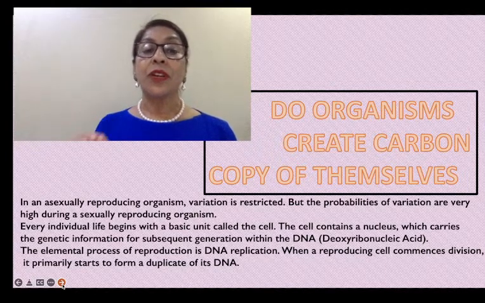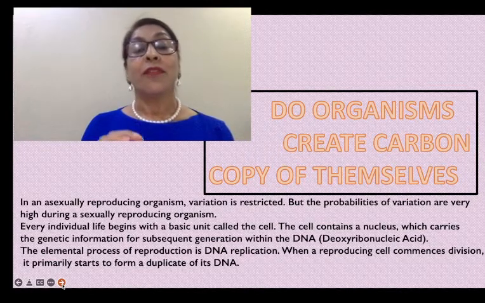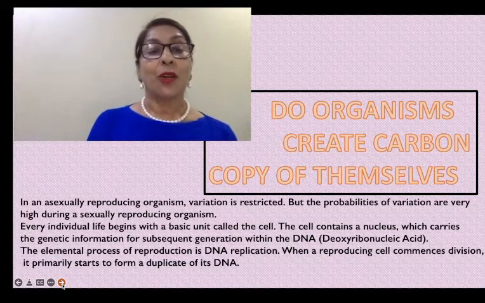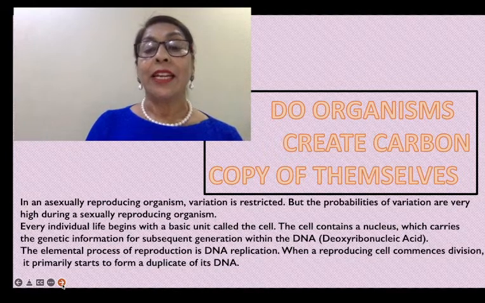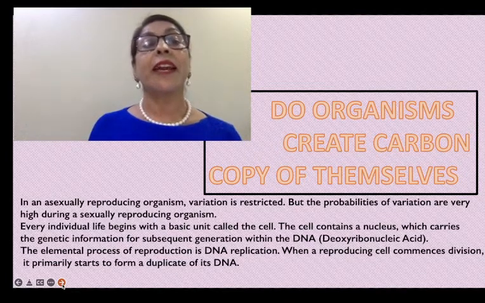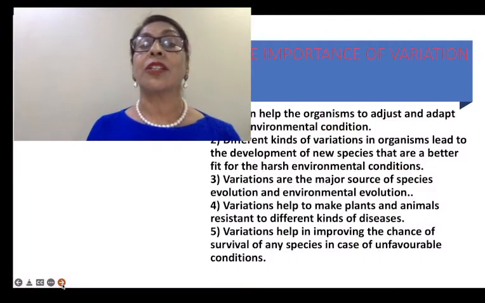Every individual's life begins with a very small unit which is called a cell. The cell contains a nucleus and the nucleus contains DNA, deoxyribose nucleic acid, which passes hereditary characters from one generation to another generation.